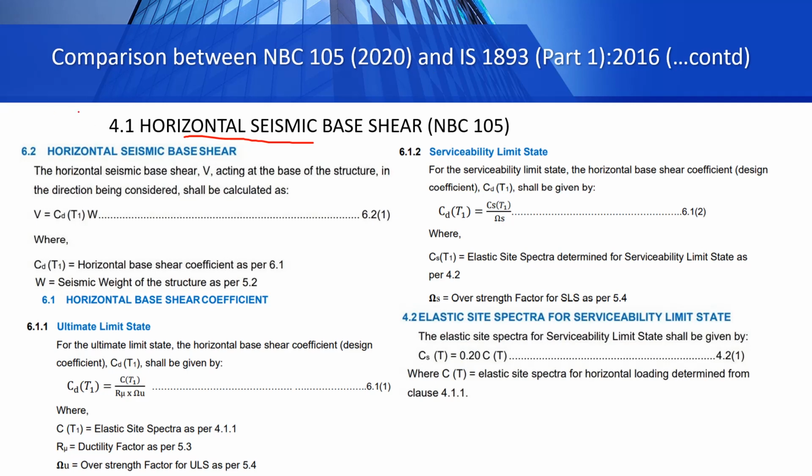So let's see here first what our NBC code in 6.2 says is that the horizontal seismic base shear V acting at the base of the structure in the direction being considered shall be calculated as CD, which is a function of T1, into W. So before going further, if you have any problem regarding the theoretical explanation of some of these terms or concepts regarding horizontal seismic base shear coefficient or any other acceleration coefficient or what is base shear itself,